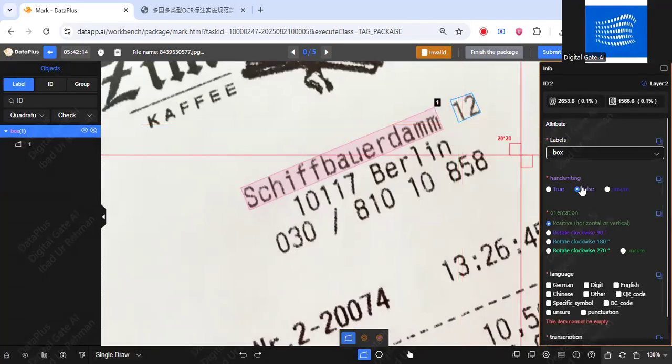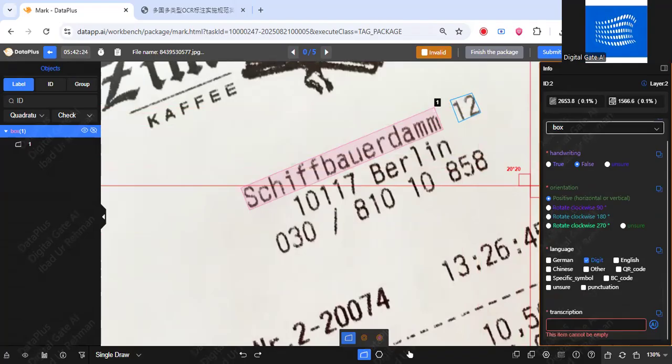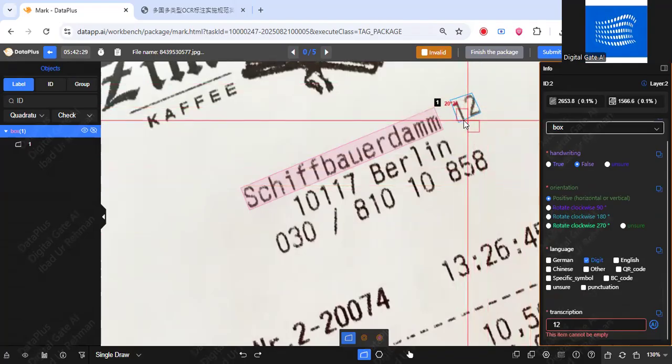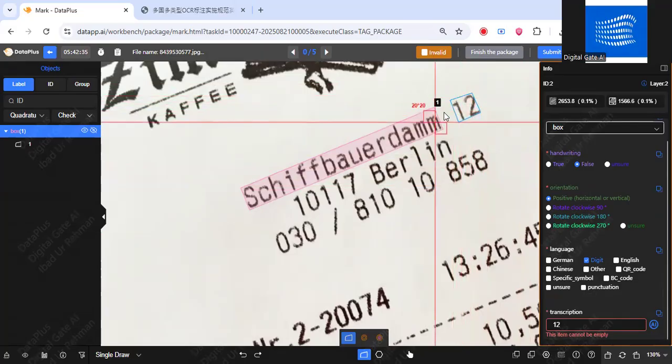Here it wasn't any handwriting, so I have marked this false. The orientation is fine. And here it is a digit, 12. Then I'm going to mark it as digit, and that digit is 12. I'm going to write it here. Now I can see that there are some corrections needed. Here you can see that there is an extra gap, so I'm going to adjust it.